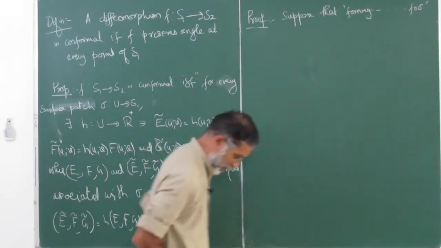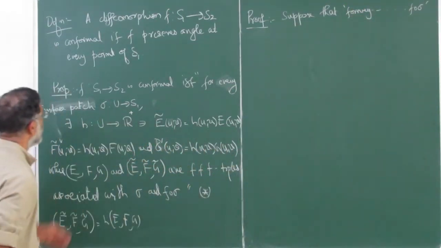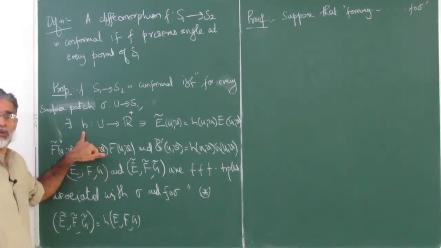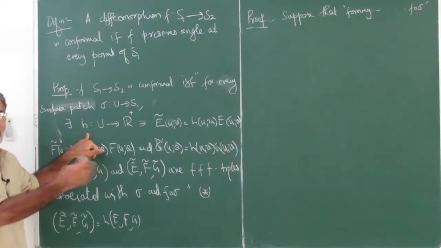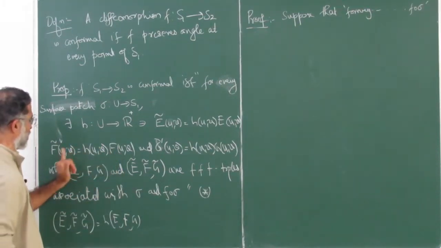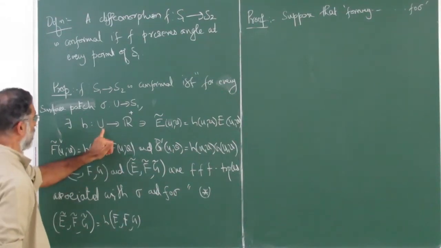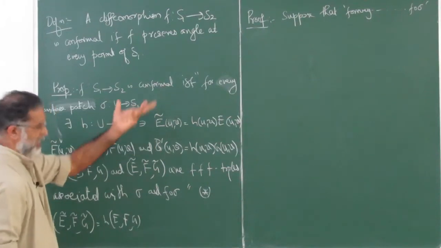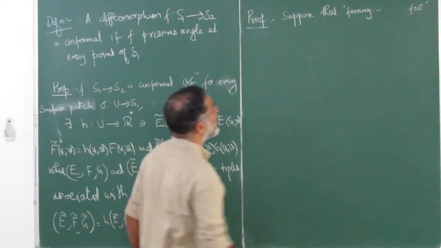That means for every parameterization you can get a corresponding scalar valued function, the one that scales the first fundamental form. There is a positive real valued function satisfying this condition, then it is an isometry. That's quite clear.